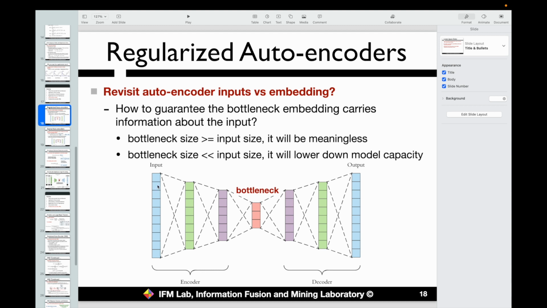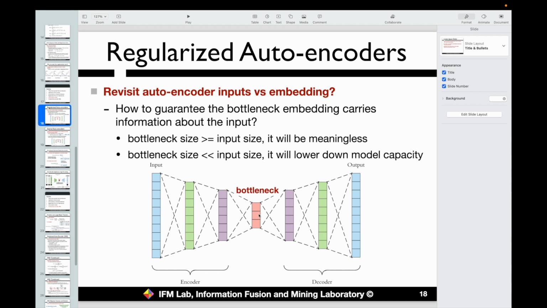For example, if we feed a very large input into one single neuron, we assume this bottleneck layer has a very small dimension, equal to 1. We use one single neuron to define this bottleneck layer. If so, then the model will be useless, right, because the capacity for the model to embed the inputs into the embeddings will be so low, right? We just use one neuron to represent the embeddings, then it will be useless, right?